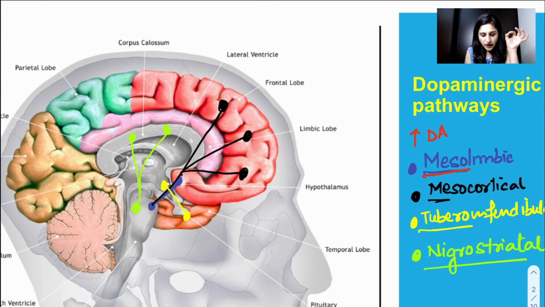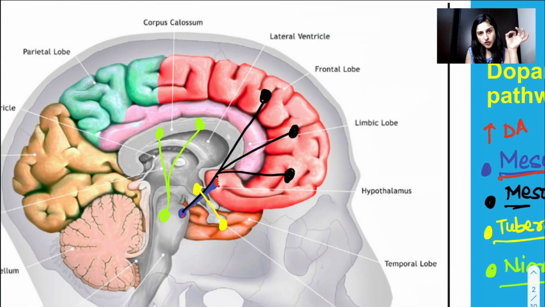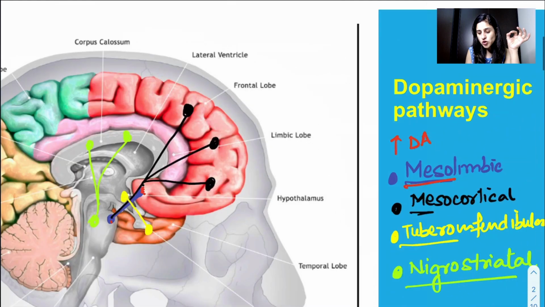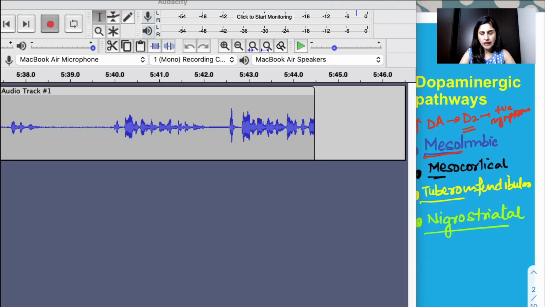So in this blue pathway there is excess of dopamine, okay? This dopamine acts on the D2 receptors in the limbic system, and this continuous stimulation of D2 receptors gives rise to the positive symptoms of schizophrenia.